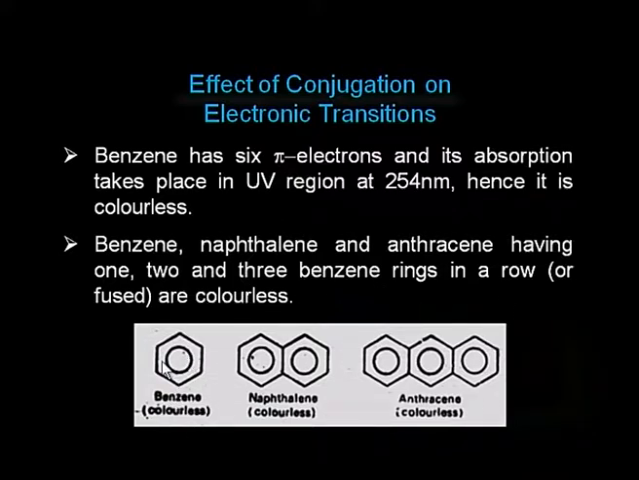You can see this is benzene having 6 carbons and 6 pi electrons. Here it is naphthalene having 10 carbons and 10 pi electrons, and anthracene having 14 carbons and similarly 14 electrons. There is an increase in conjugation, but even then they do not fall in the visible region of the light.